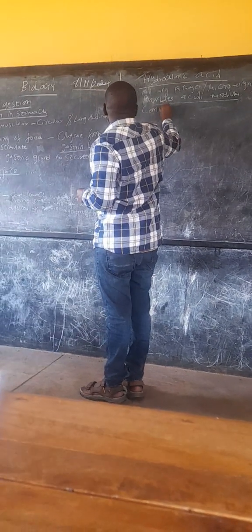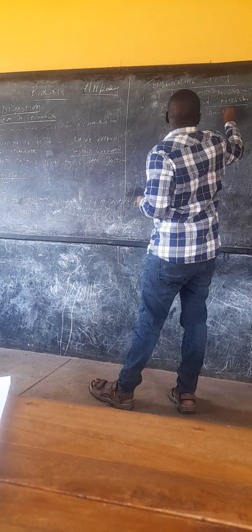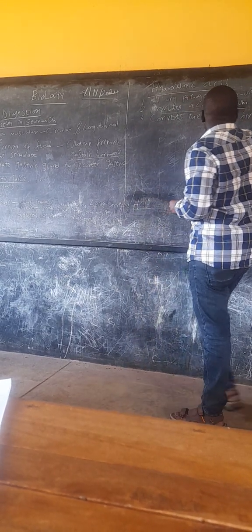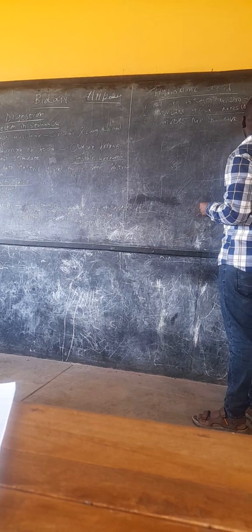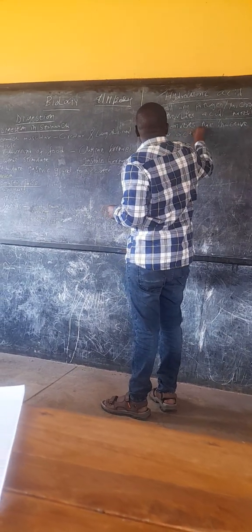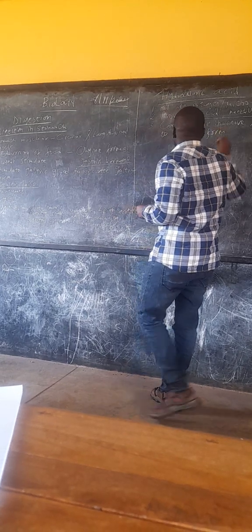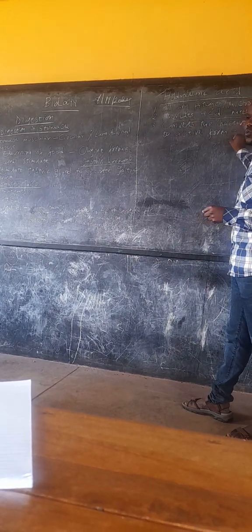Then number three, converting the inactive forms of renin and pepsin into active forms. Converts the inactive form of enzymes to the active form. And for this inactive form to active form, we have two.